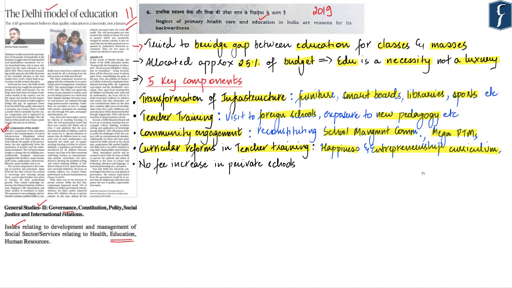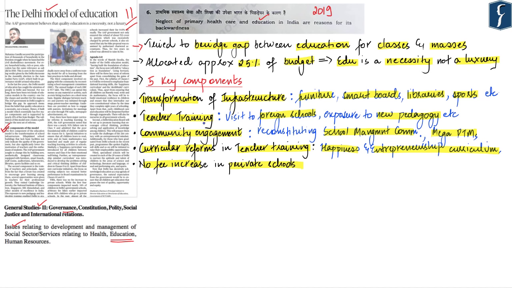Apart from all this, focus was given on the existing subjects as well to ensure better performance of the children in class 10th and class 12th board examination. Last but not the least, the AAP government did not allow any fee hike or increase in the private schools, especially in the past 2 years.